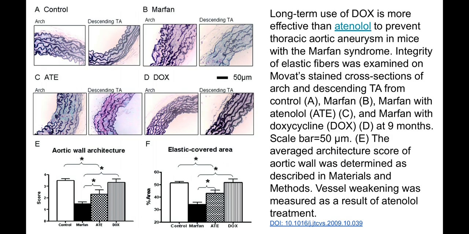What is also quite astonishing and surprising is that intake of doxycycline improves elasticity and makes the main arteries like the aorta more elastic and softer.